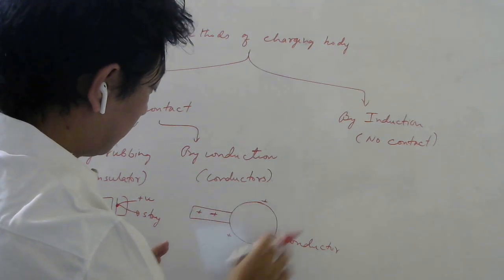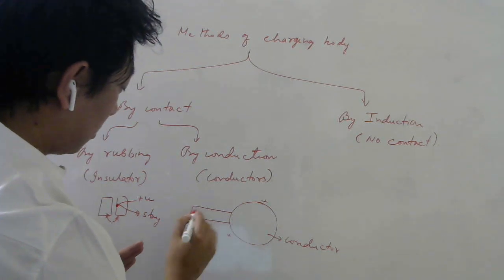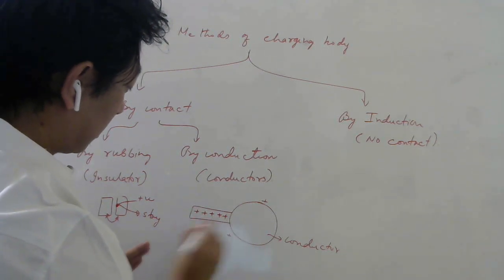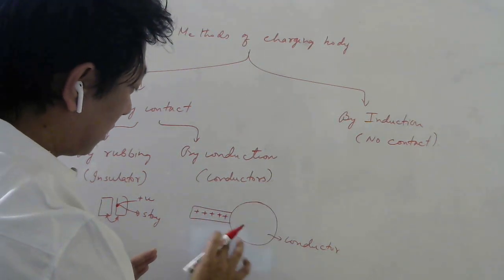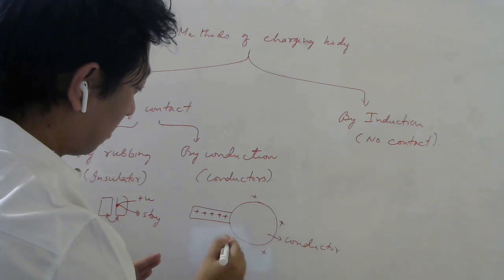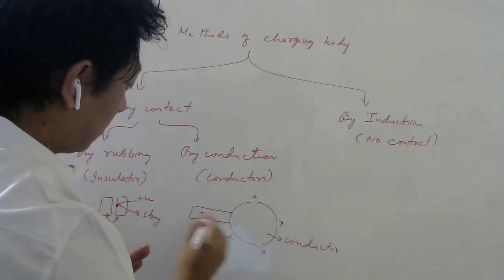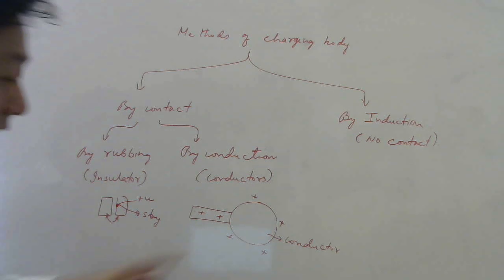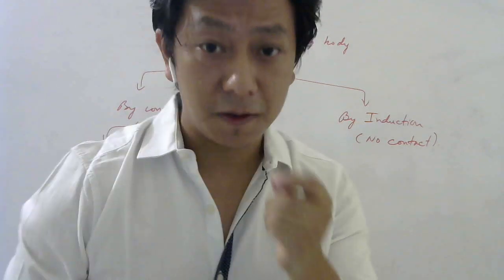So let me try to draw once more. Suppose I show here 6, then basically let's say some of them will come here, let's say 4 of them come here, and this we still have 2. So why this happens is because of something.